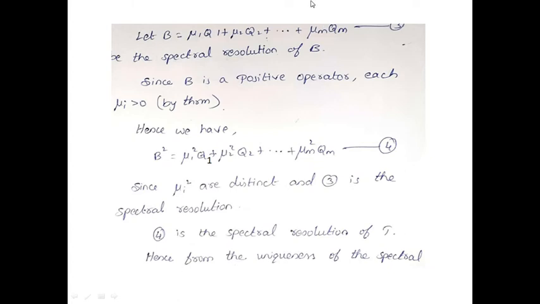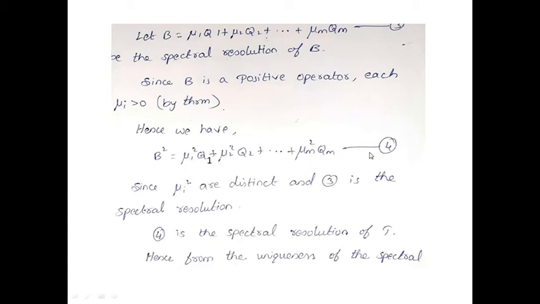So B square is equal to mu1 square Q1 square, and Q1 square becomes Q1 because of the projection property, and so on up to mu m square Qm. The remaining terms Q1 Q2 and so on become 0 because of pairwise orthogonality. Now the mu i are positive and distinct, so the mu i square are distinct.